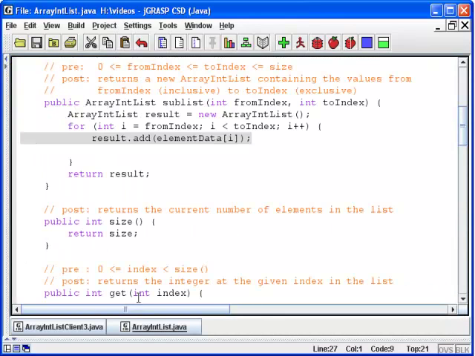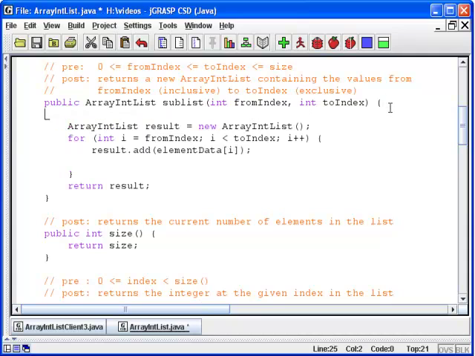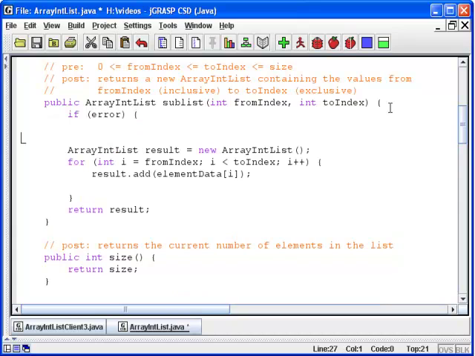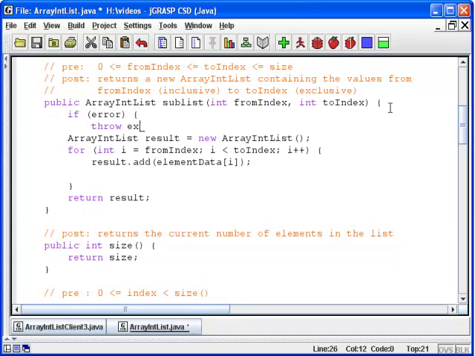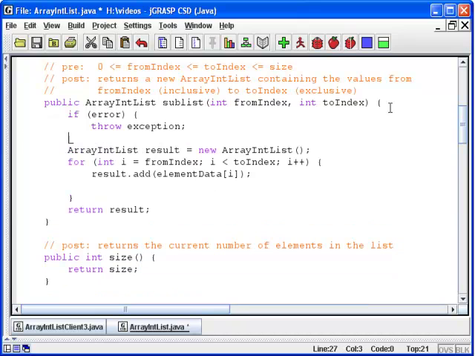So we have to fix up this code so that it does the exception handling that we've been asked to do. So what we want to do over here in our ArrayIntList class is to add some extra code here. And this exception handling code, if it can be put at the beginning of the method, it should be. The idea is if some error is detected at the very beginning, throw the exception. So what would be an error? Well, this has to be true. This precondition has to be satisfied.